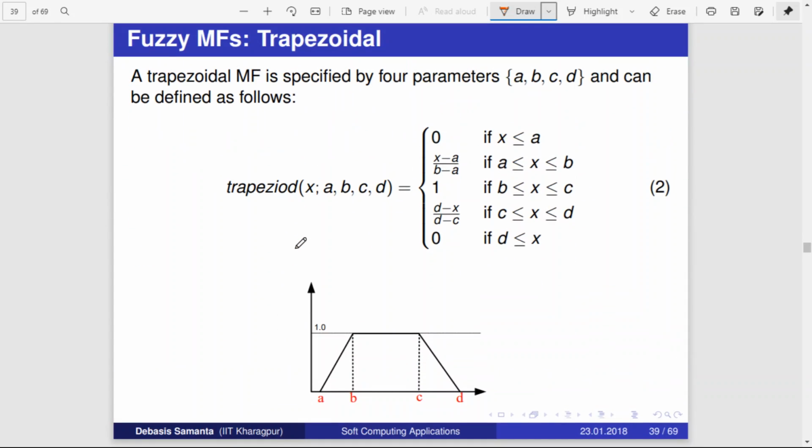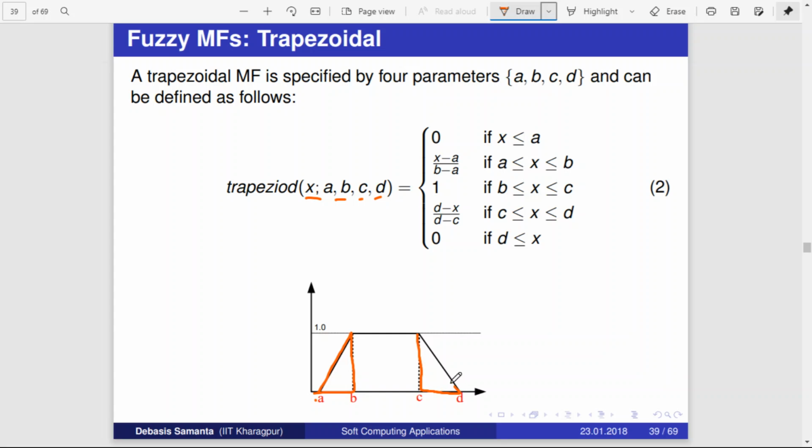Similarly, the trapezoidal membership function can be represented like this. Here we use 4 parameters a, b, c, and d. So this is a trapezoid shape. This is a, this is b, this is c, and this is d. Again, you can see this as a triangle. This is one triangle, and this is one triangle.